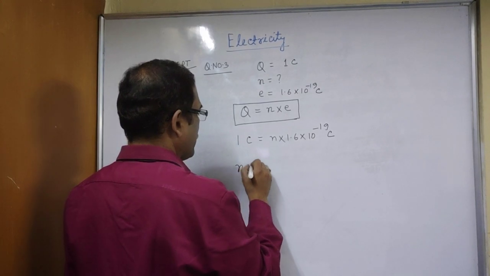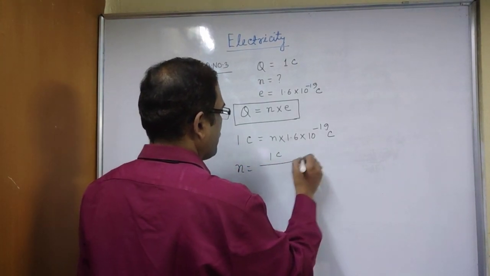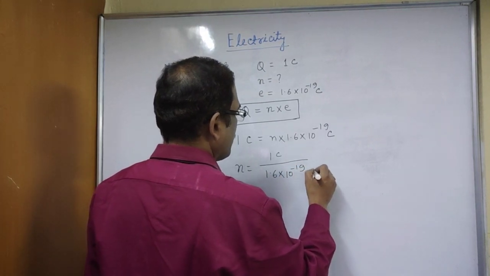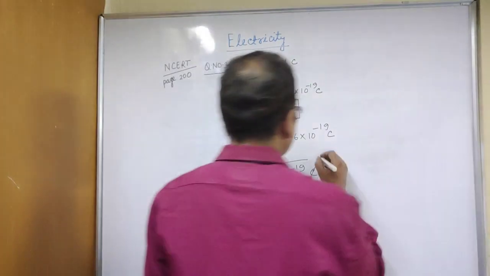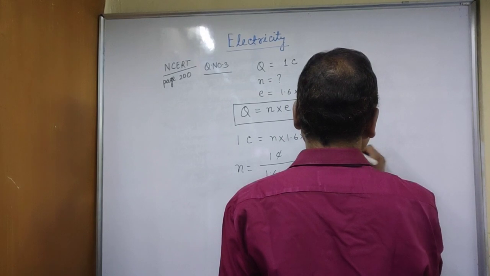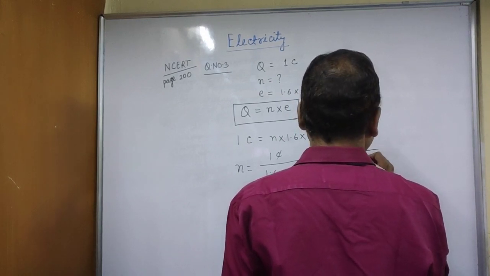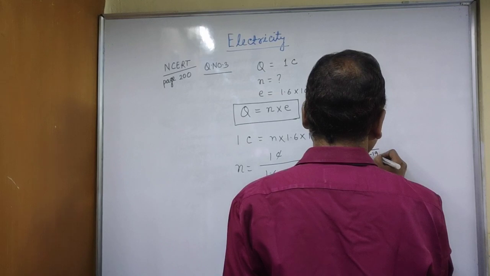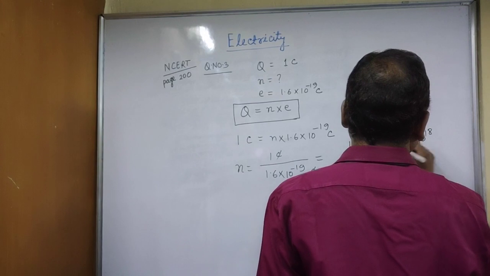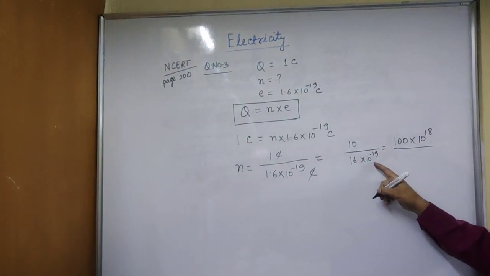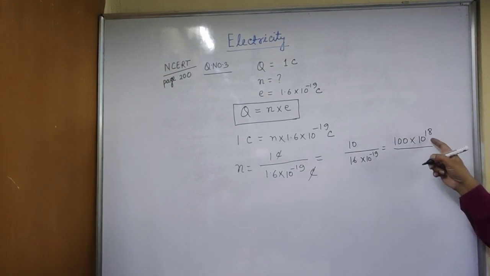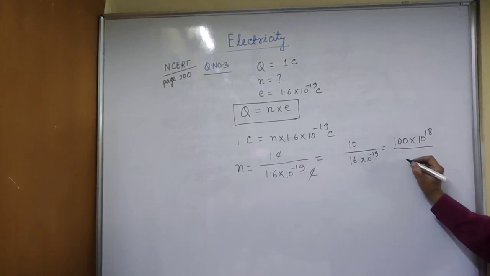So N can be written as 1C by 1.6 into 10 to the power minus 19C. Now coulomb cancels. If you simplify, it will be 10 divided by 16 into 10 to the power minus 19. When 10 to the power minus 19 moves towards the numerator, it will be positive, and we are taking 10 out, so we are making it 100.